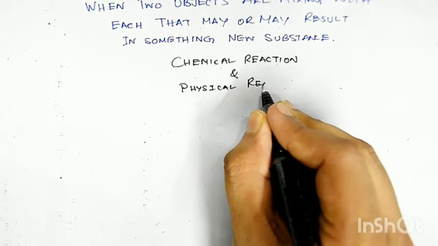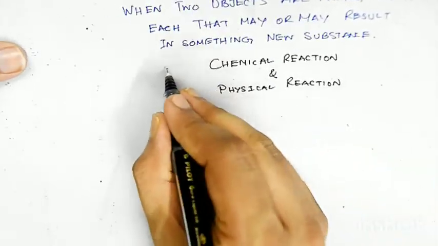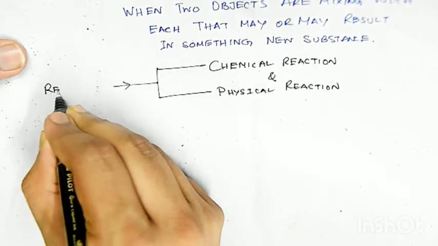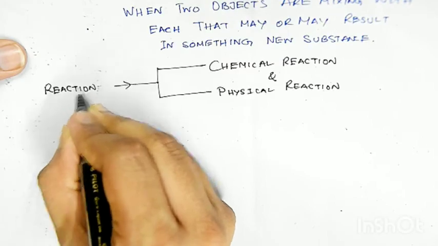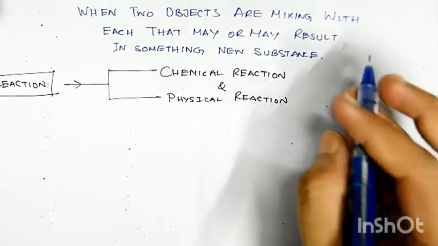Yes, these are the two major kinds of reactions you have in your syllabus. So reaction can be basically classified into two. What is a physical reaction and what is a chemical reaction?